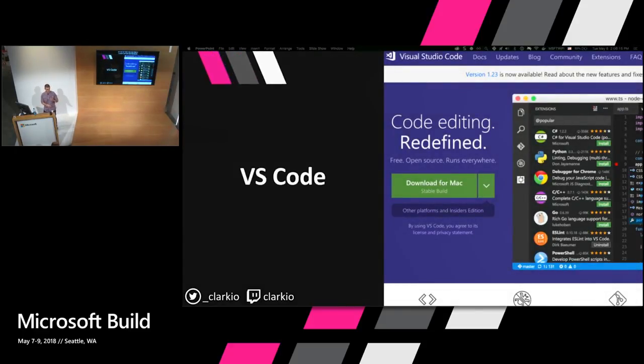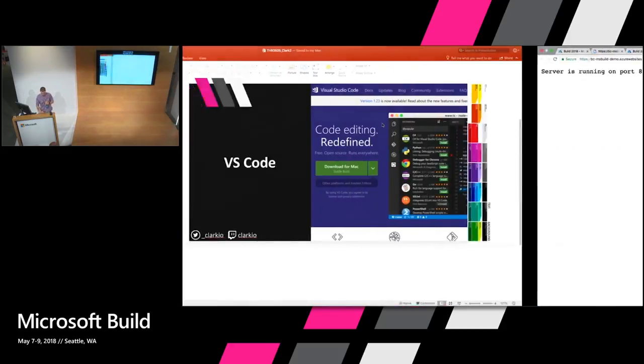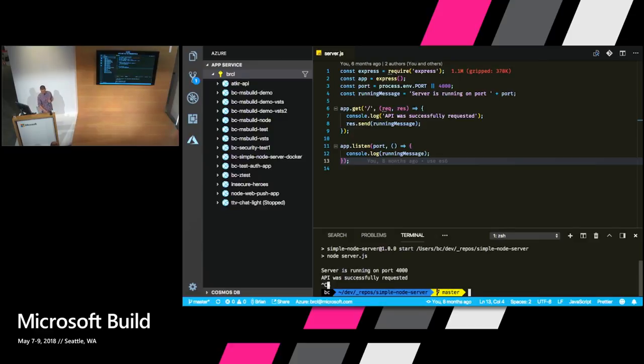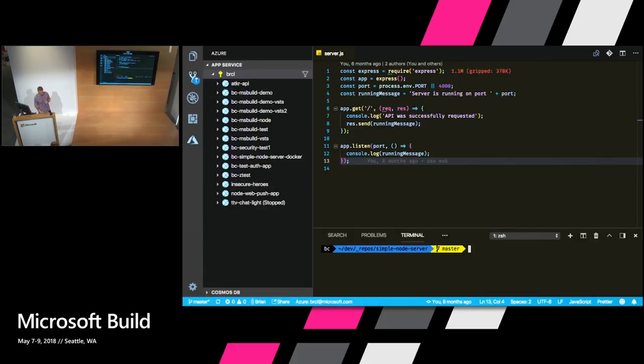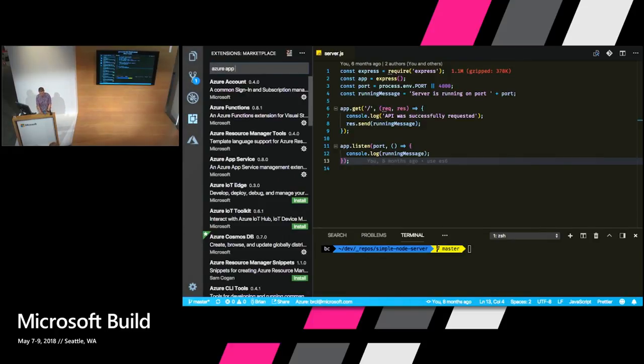The third option is Visual Studio Code, and this is one I'm leaning more and more towards for a lot of applications, demo applications that I'm building within Azure. So let's get out of presentation mode for a second and switch over to Visual Studio Code. So here's the source code again. Let's stop that from running really quick. There we go. In Visual Studio Code, there is an extension called Azure App Service. You can search for it in the top section here.